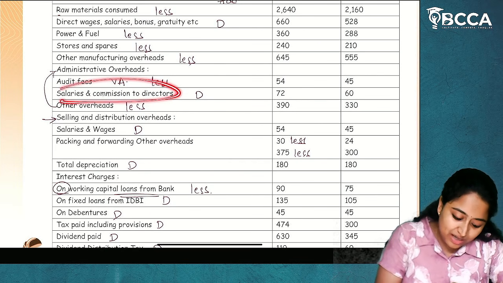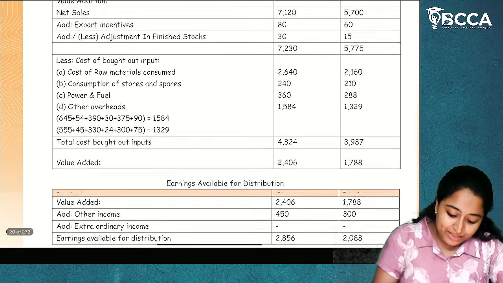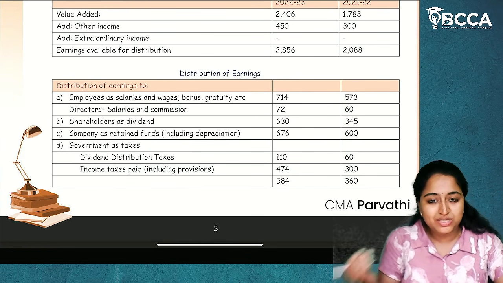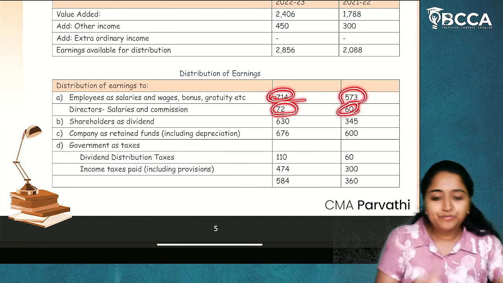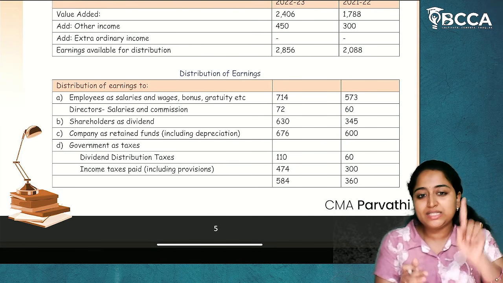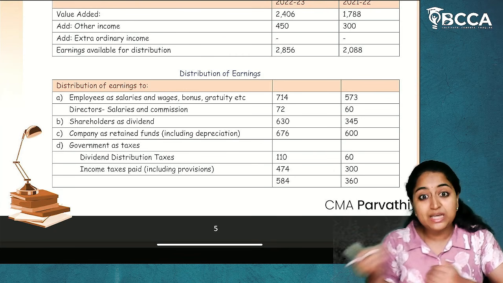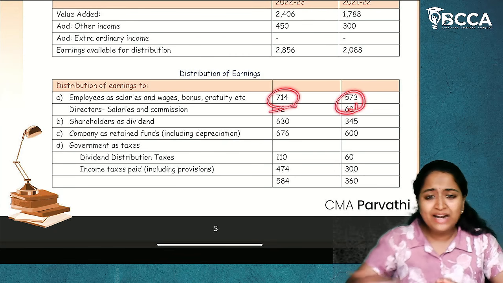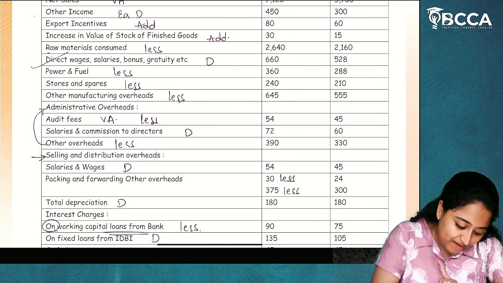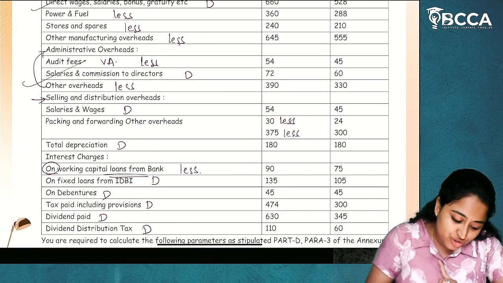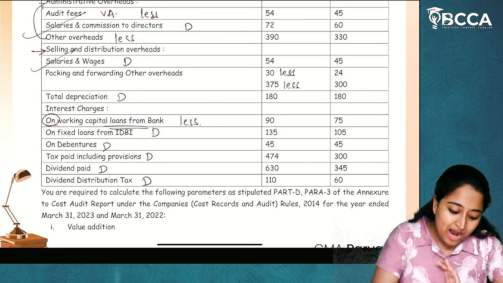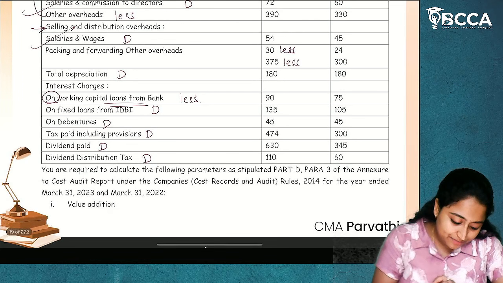And whatever commission is paid to the directors is given separately. Now why is it considered like that? Because here commission is there, and here only salaries, wages, bonus, gratuity is given. So it is bifurcated and given. You can write it in your own way. If you want to combine everything and give it as a single employees' salaries, payments and commission, you can write it and write the total amount also. So employees will consider all these three: direct wages and salaries, salaries and wages, and commission to directors. Done. Now after that, next is dividends.